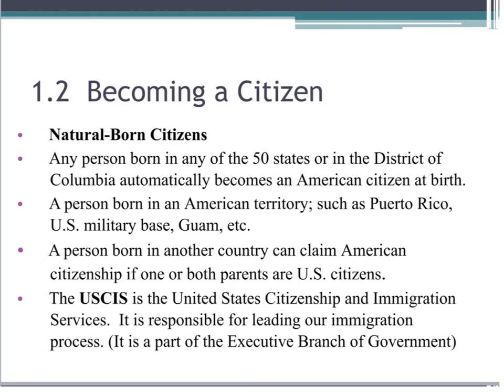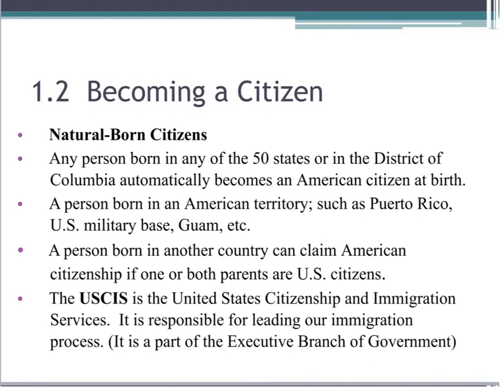Please write down all of the information on this slide. The first group of people we will talk about are natural-born citizens.